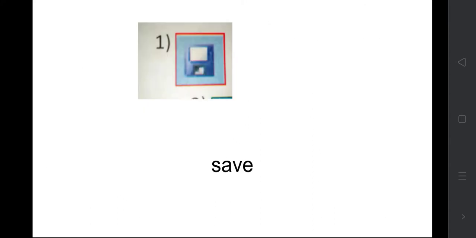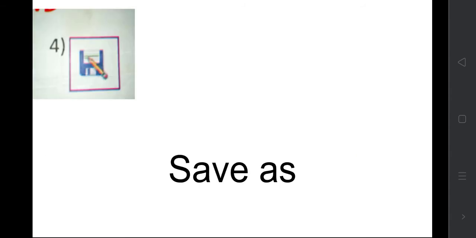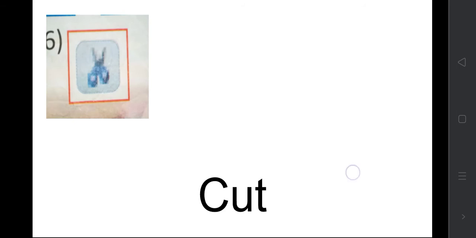Then, for the picture shown to you in the book, you have to write the name of the command. This picture belongs to the save command, this belongs to new, this one is for print, this one is for save as, this one is for open, and this one is for cut.